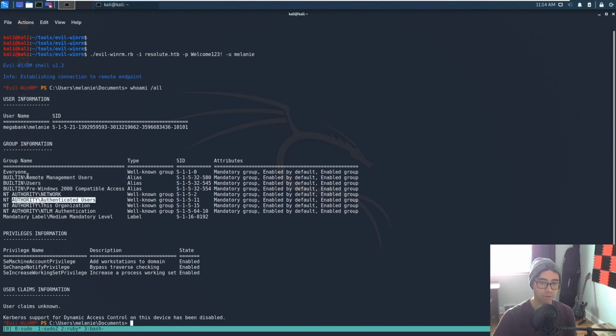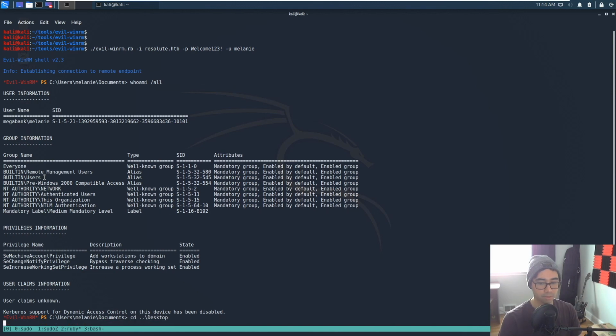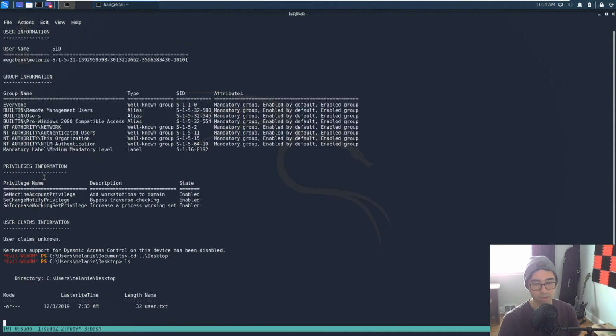Notice that we're also part of the Remote Management Users group, and this makes sense because you need to be part of the Remote Management Users group if you want to do Windows remoting. So let's go to the desktop, and there is the user flag.